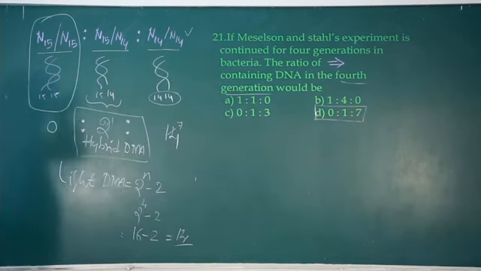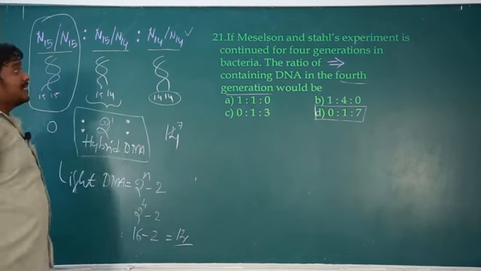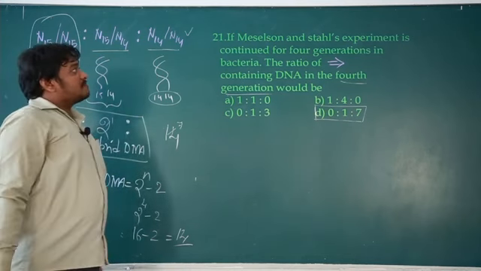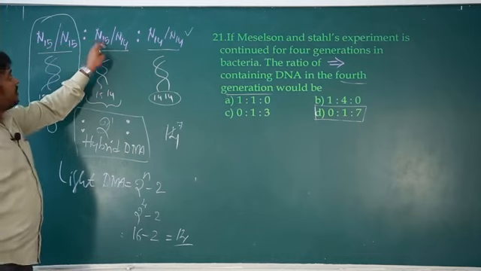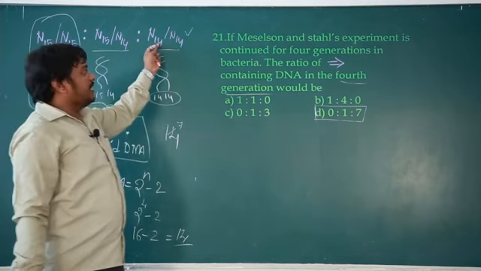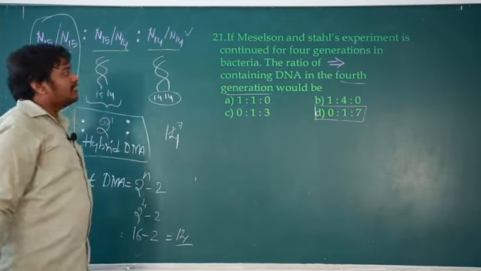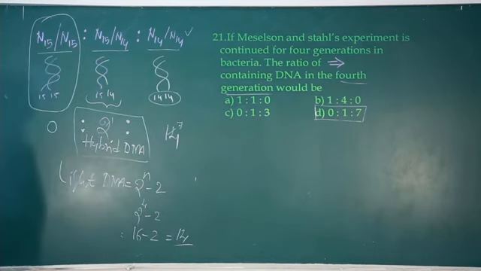Okay, so let me read the question again because it was missed there. Meselson and Stahl experiment is continued for 4 generations in bacteria. The ratio of 15N-15N is to 15N-14N is to 14N-14N containing DNA in the 4th generation would be 0:1:7.